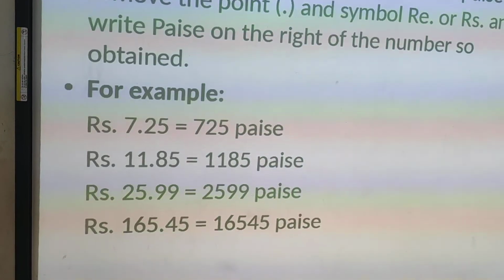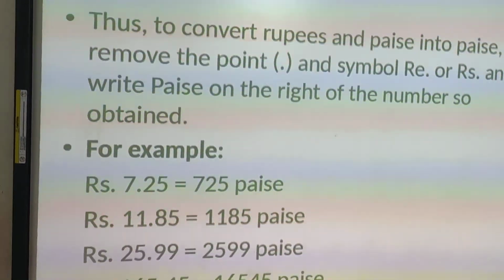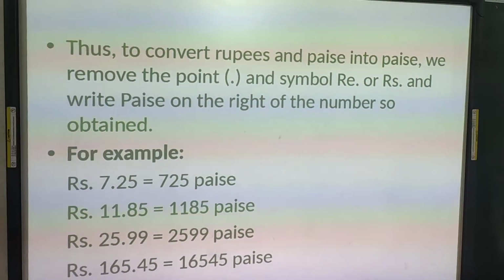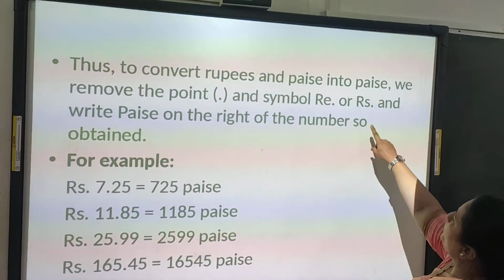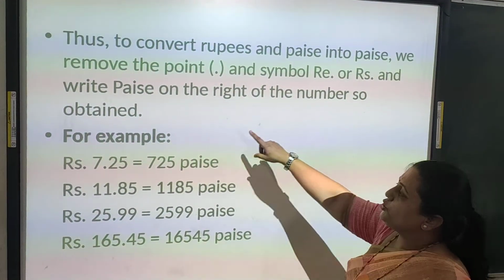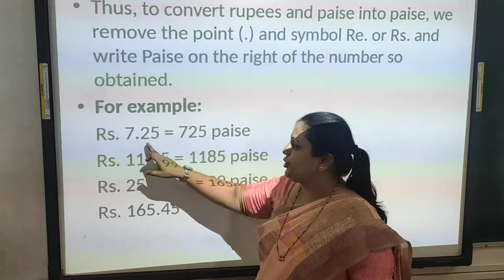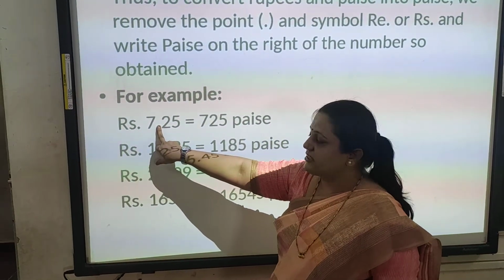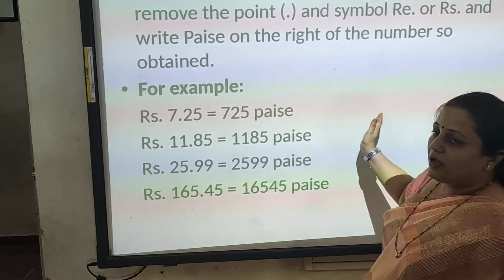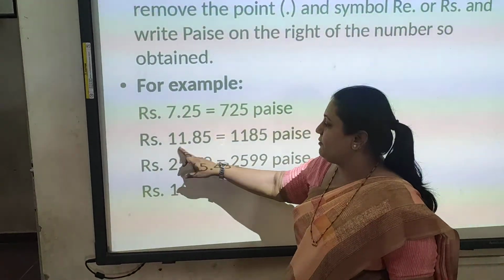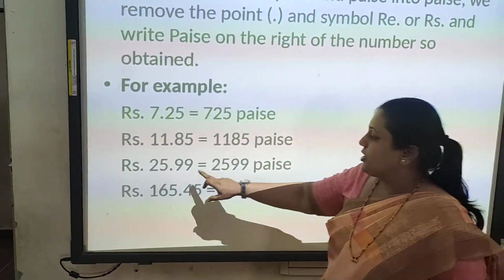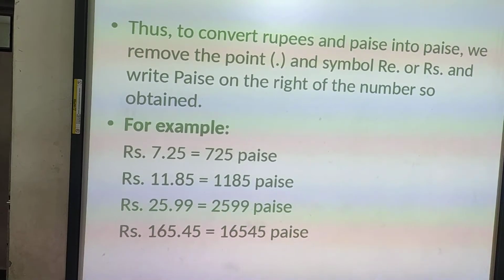Now see here next. Thus, to convert rupees and paise into paise, we remove the decimal point. This is the short method. Okay, and remove the symbol rupee or rupees, and write paise on the right of the number so obtained. So see the example, rupees 7.25. What do we do? We remove this decimal point and we remove this rupees also, and we add paise at the opposite side. Now see here, rupees 11.85. Remove the decimal point, remove rupees and add paise. Okay, so this is the short form of how to write.